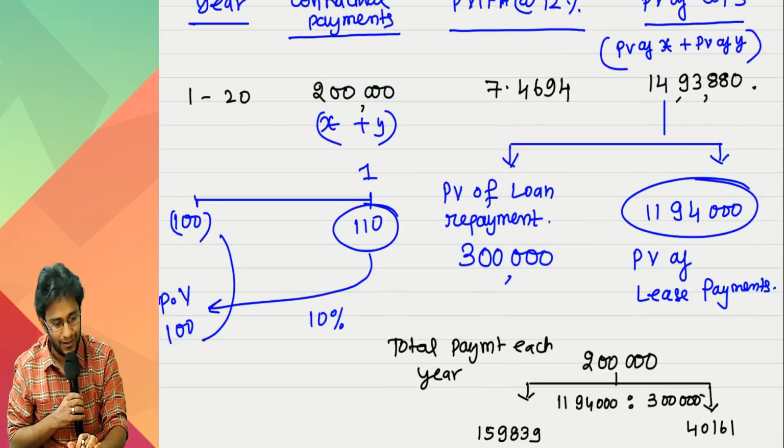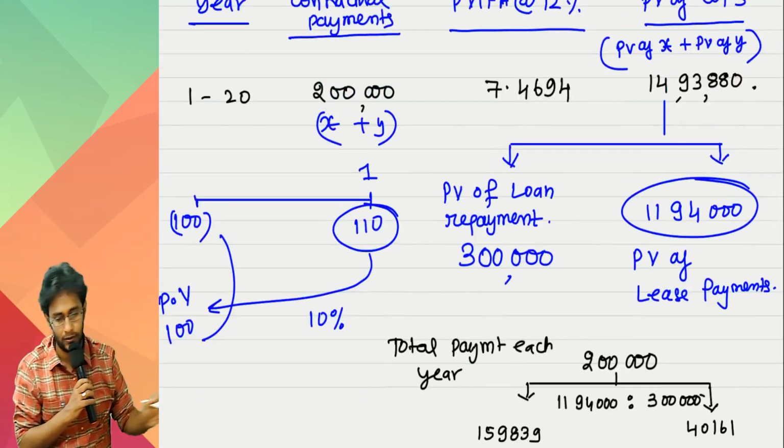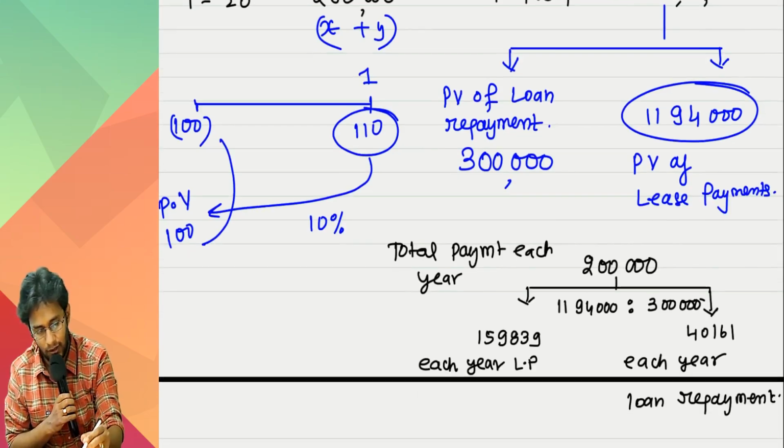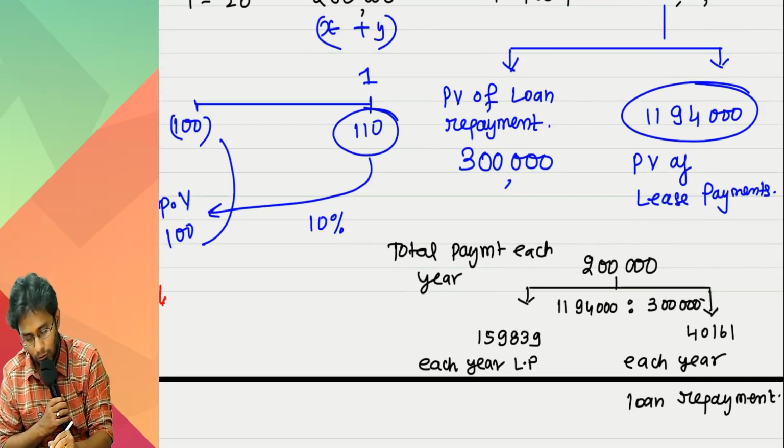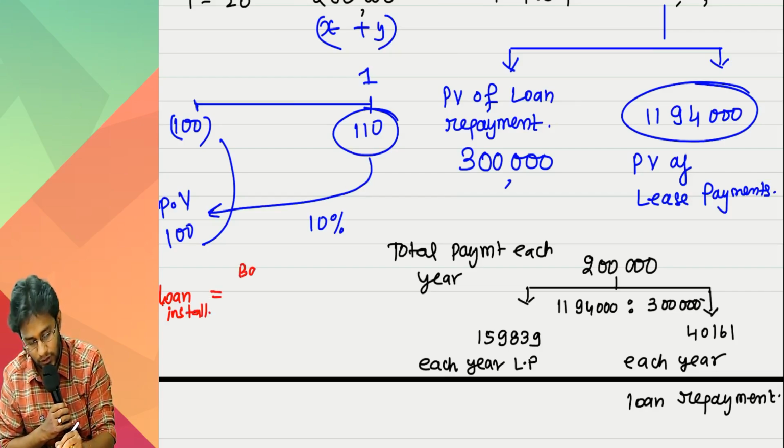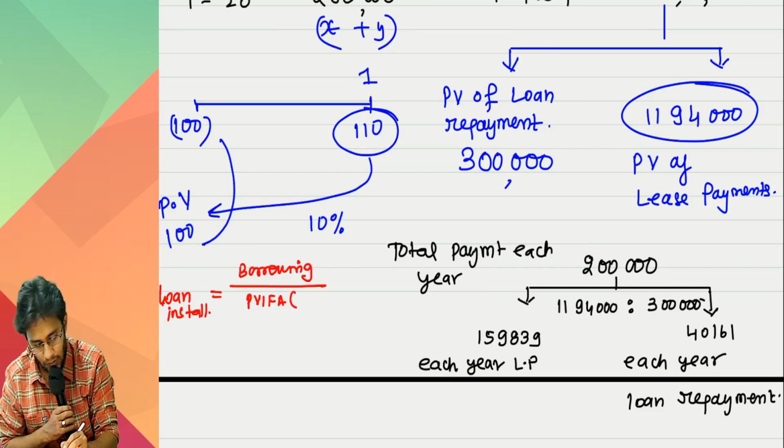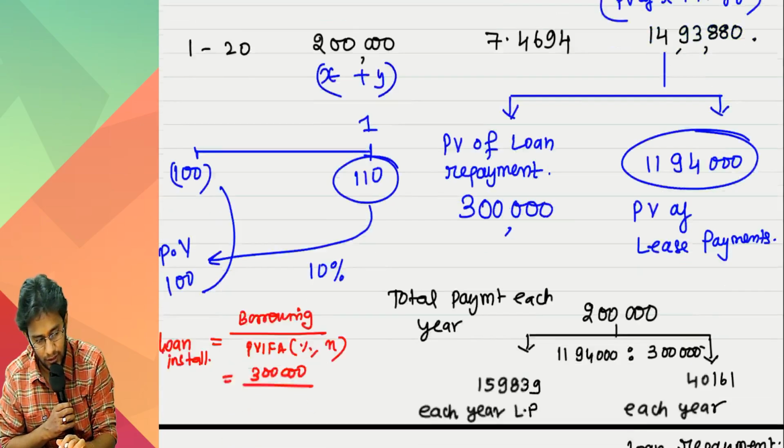If you do not like this split version what we did, you can alternatively do this one. Work out the loan installment separately. Loan installment formula is what? Equated annual loan installment. Take the borrowing amount divided by PVIFA, percentage for number of installments. So in this case the borrowing amount is 3 lakhs. Annuity factor we already have, directly I am writing